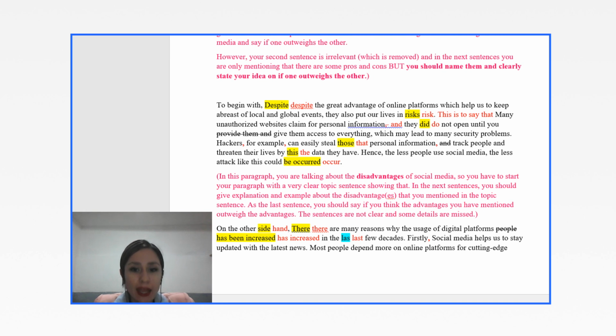Hence, the less people use social media, the less attack like this could be occurred. No, could occur, could happen. You don't need to change it to passive. So this is all about it.